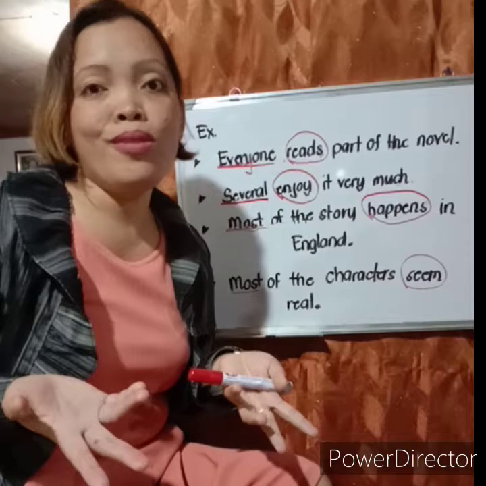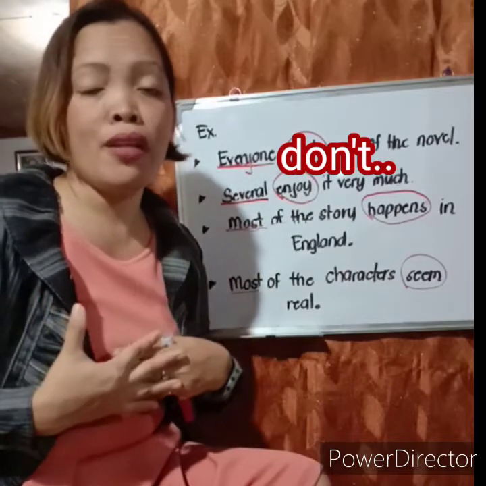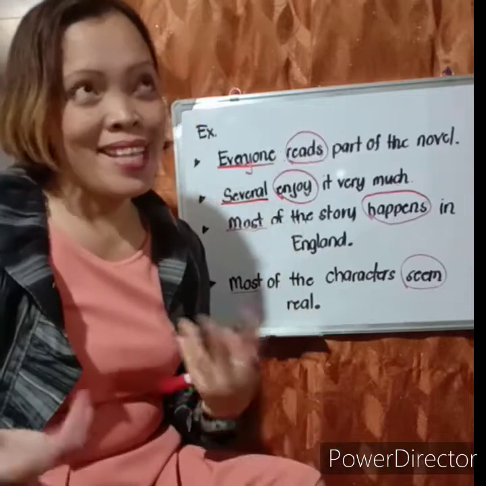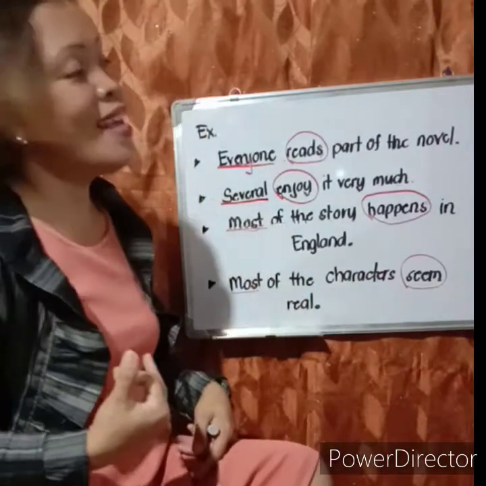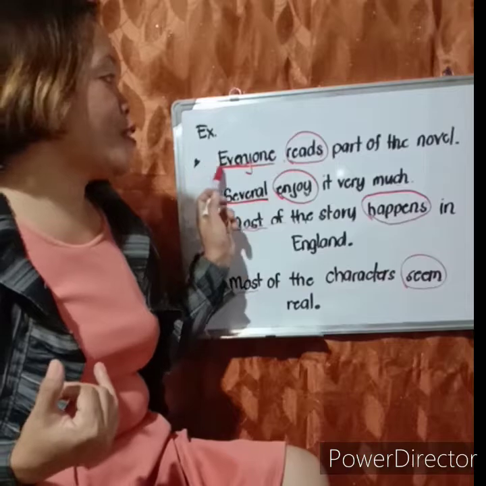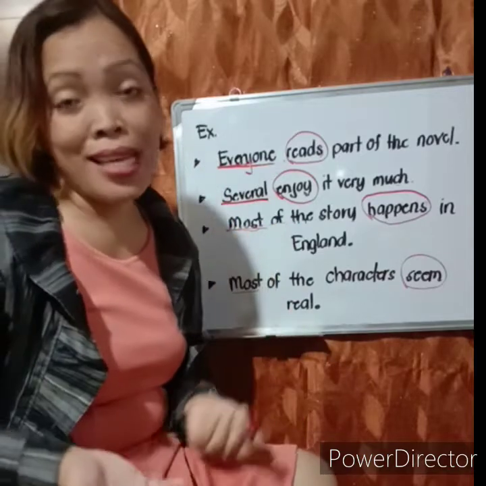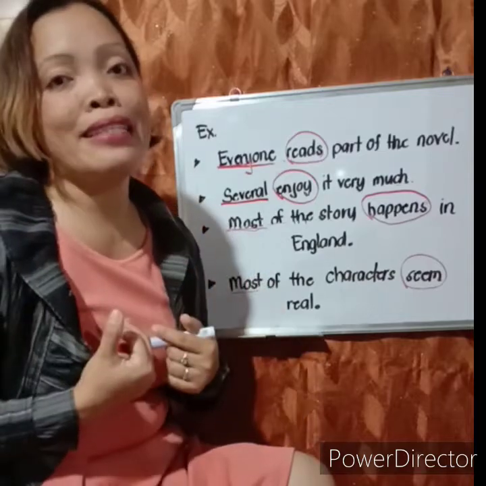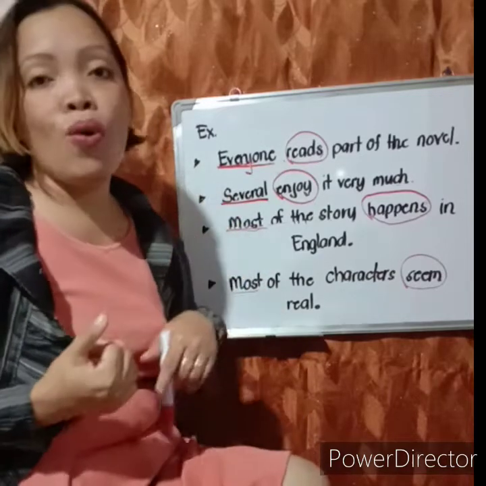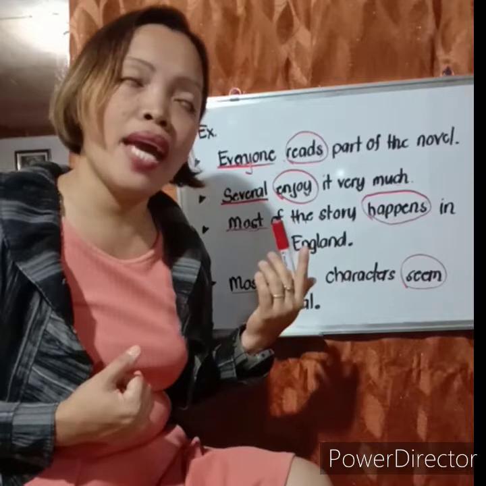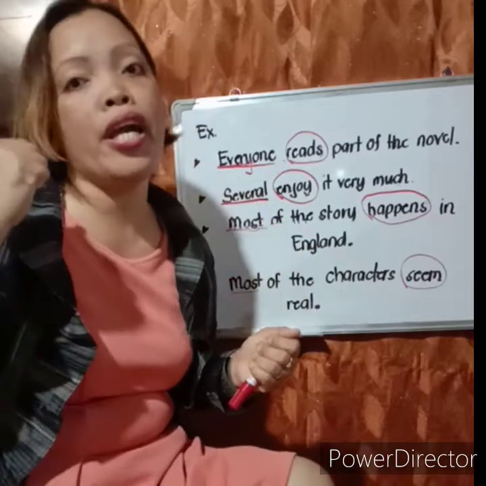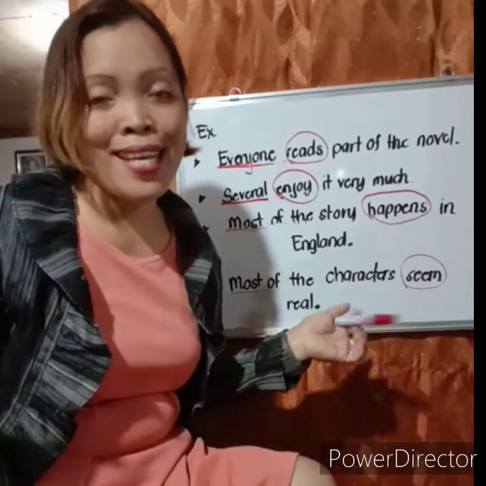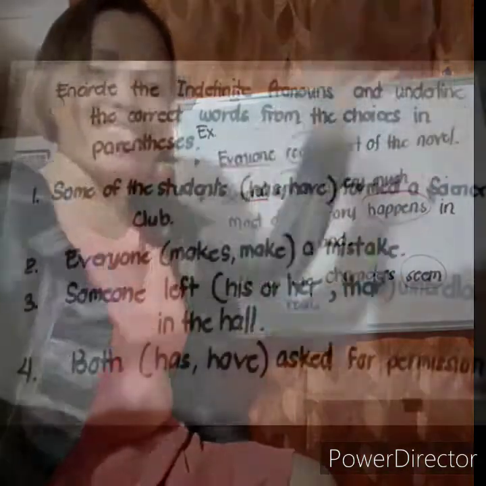They are pronouns that don't refer to particular places, things, or persons. Everyone is always a singular indefinite pronoun. Several is always a plural indefinite pronoun. Most can be singular or plural depending on the phrase that follows it. That's it. So let's move to the next part.